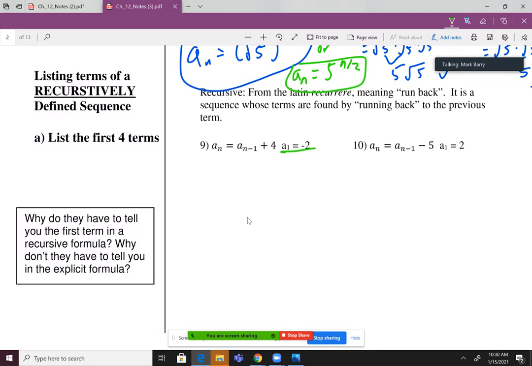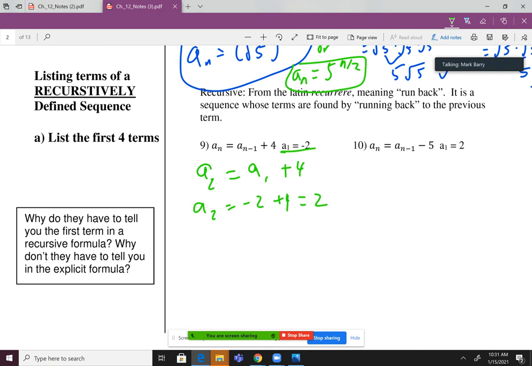Well, if they already told me the first term, the next one I should try to find is the second term, right? I don't need to find the first term because they already told me. So n is 2, right? If n is 2, then n minus 1 would be 1. So they're saying a sub 2 equals a sub 1 plus 4. Well, we actually know what a sub 1 is. A sub 1 is -2, correct? So our second term is 2.